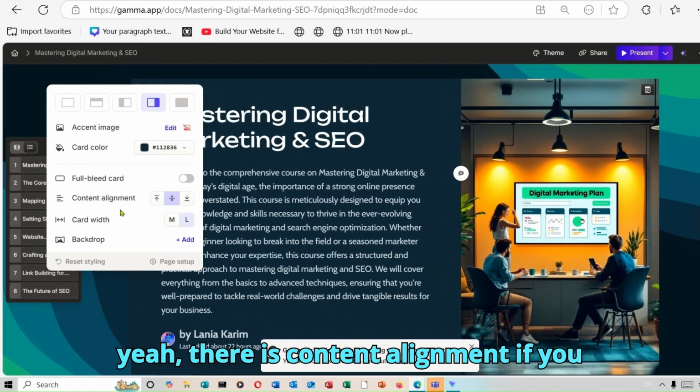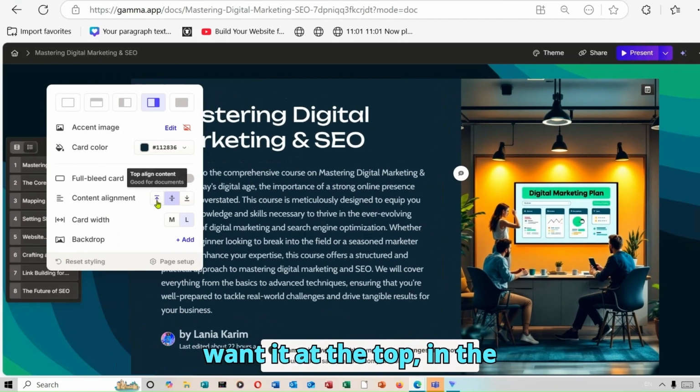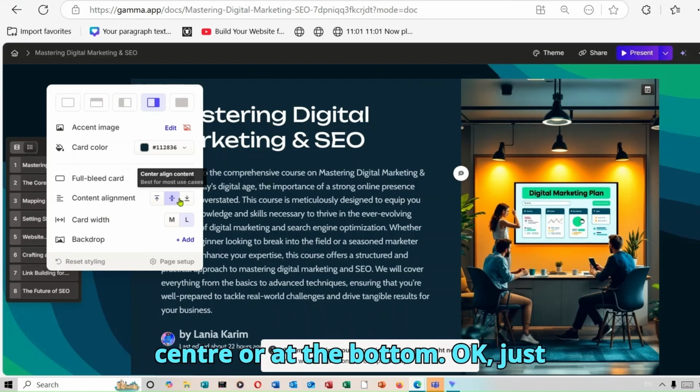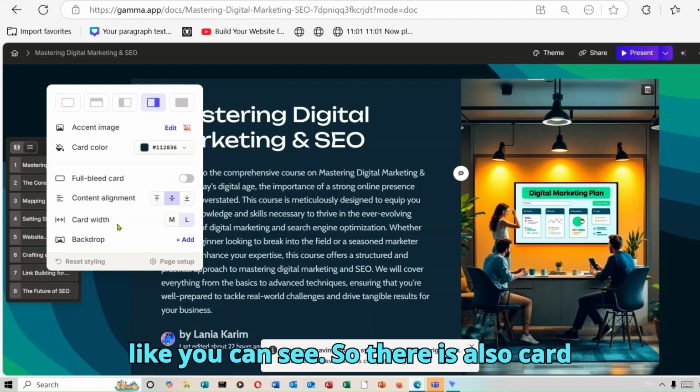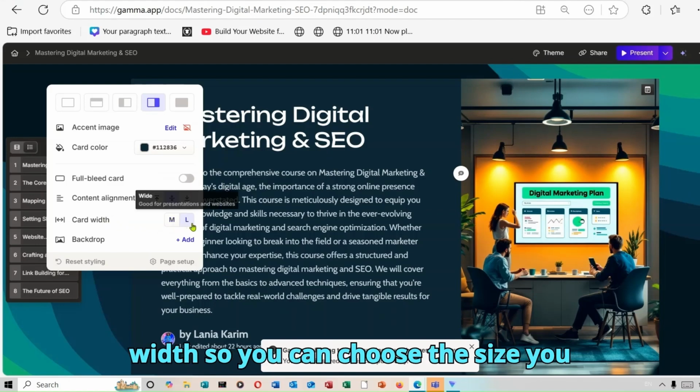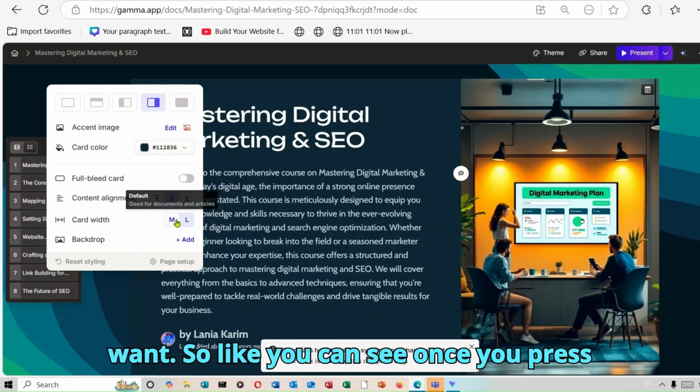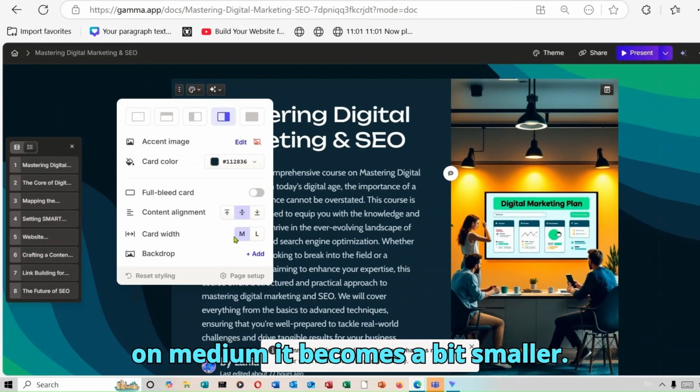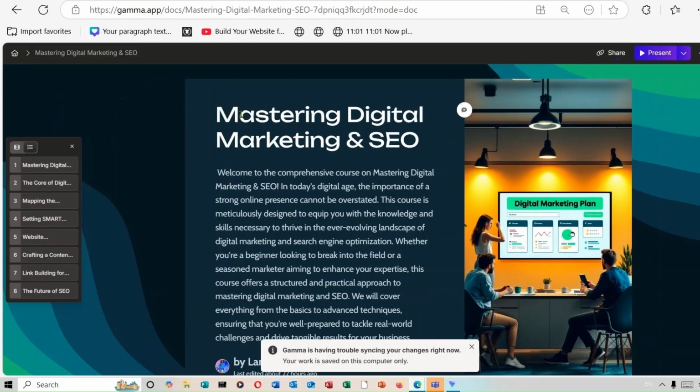So yeah, there is content alignment if you want it at the top, in the center, or at the bottom, okay, just like you can see. There is also card width, so you can choose the size you want. Like you can see, once you press on medium, it becomes a bit smaller, okay.